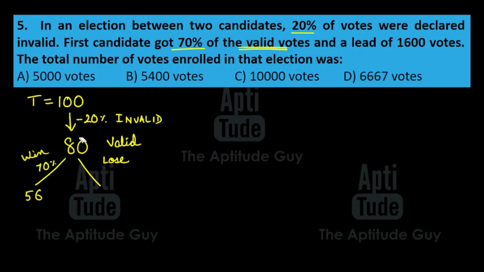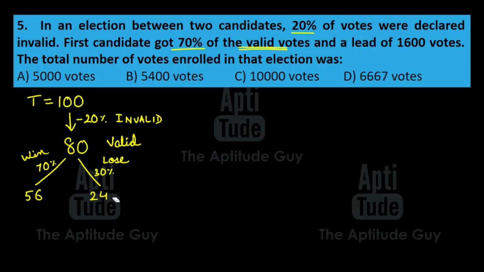Out of 80 valid votes, 56 valid votes go to the winner. So, how many valid votes are remaining? 80 minus 56, that is 24. And what is 24? 24 is 30% of 80. 8 threes are 24. Done. So the winner gets 56 valid votes, loser gets 24 valid votes.